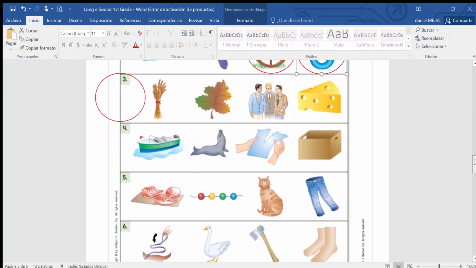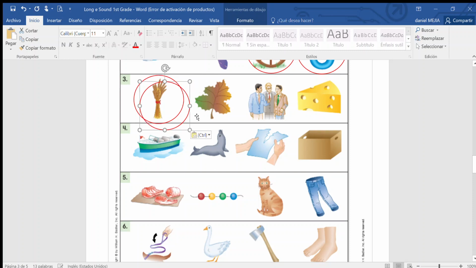Let's continue. Number 3. This is wheat. Does it have the long E sound? Yes, so you circle the wheat. Then we have this. It grows on trees. It is leaf. Does it have the long E sound?